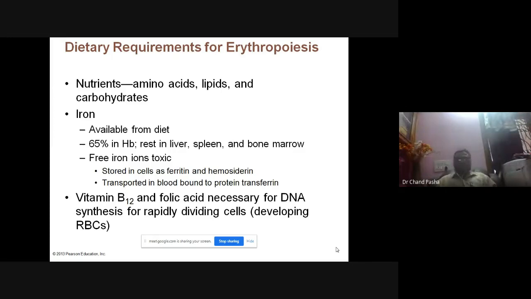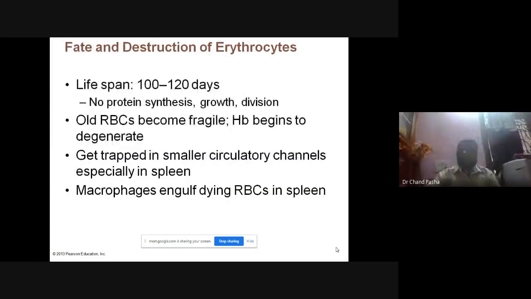Vitamin B12 and folic acid are necessary for DNA synthesis in rapidly dividing cells, and vitamin B12 especially has a very important role in heme multiplication. Lifespan is 100 to 120 days, and they don't do protein synthesis. There is no growth, there is no division, and in man it is 120 days.